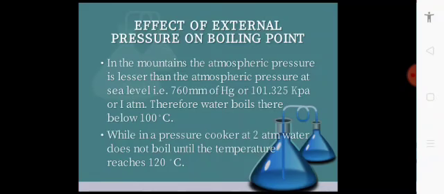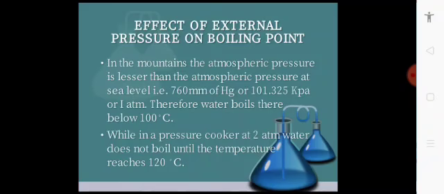When the atmospheric pressure is decreased to 34 kilopascal, water does not boil there at 100 degrees Celsius, and the boiling point of water at Mount Everest is 70 degrees Celsius. And similarly, in a pressure cooker at 2 atm, water does not boil until the temperature reaches 120 degrees Celsius.